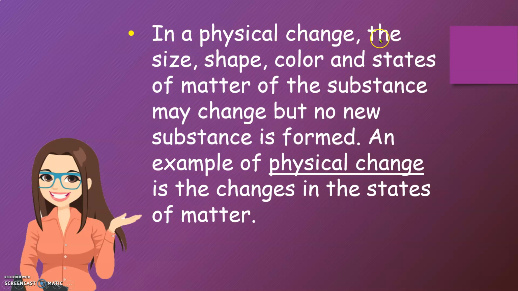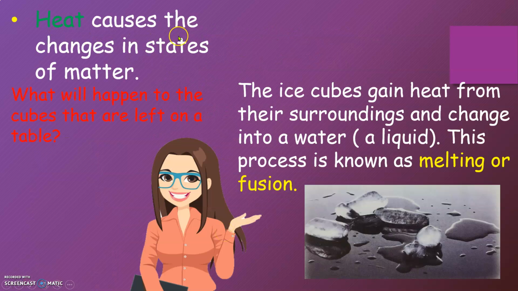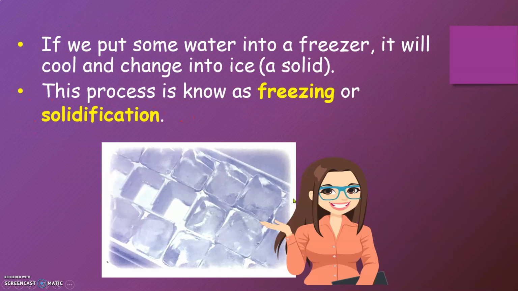In a physical change, the size, shape, color, and states of matter of the substance may change but no new substance is formed. An example of physical change is the changes in the states of matter. Heat causes the changes in states of matter. What will happen to the ice cubes that are left on a table? The ice cubes gain heat from their surroundings and change into water, a liquid. This process is known as melting or fusion.